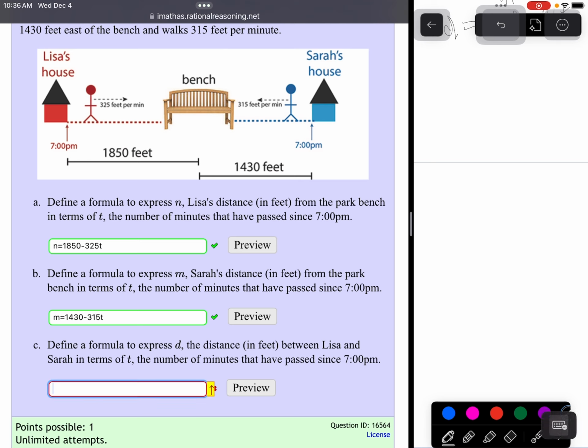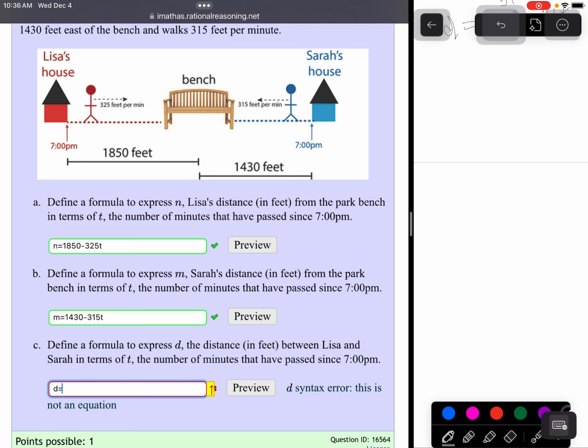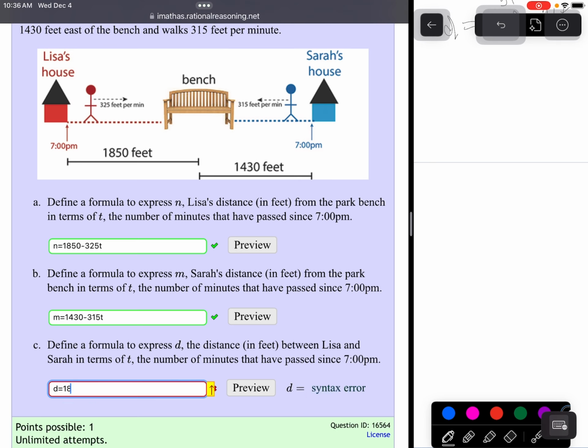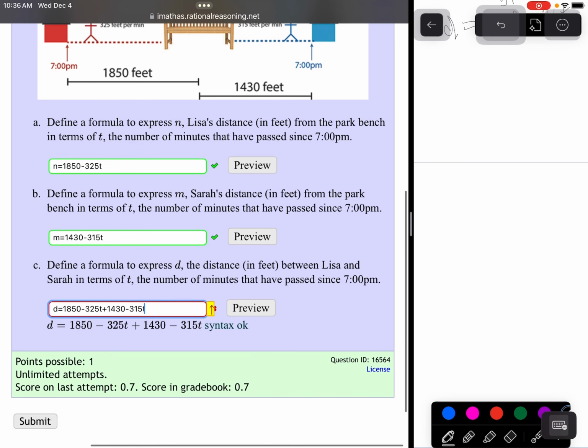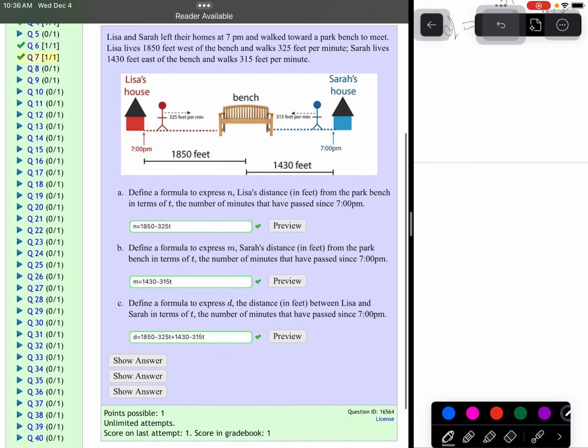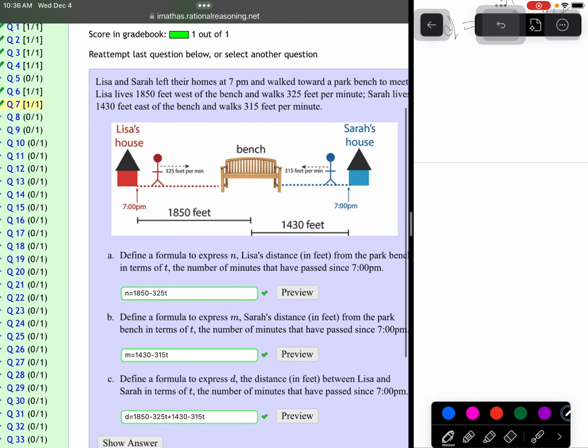I like that each time is 7 o'clock, so they're leaving exactly the same time. We don't have to mess up the minutes at all. So the distance is going to be the total of those things: 1850 minus 325t plus 1430 minus 315t. Now I'm not going to simplify it because I don't want to mess it up. I know my first two are okay, so I'm going to submit them. So there you go. There is question number 7.